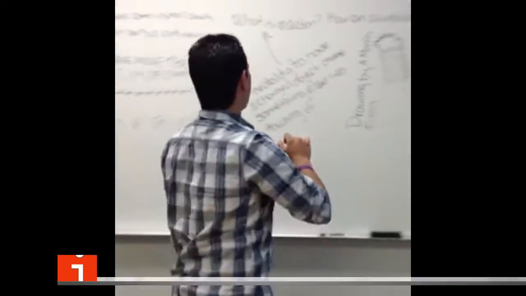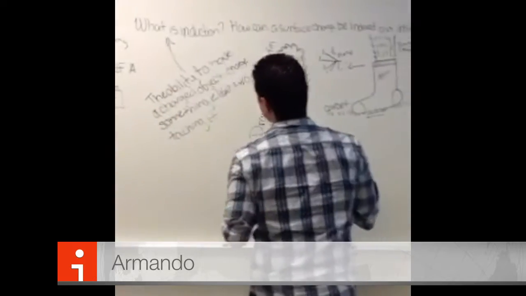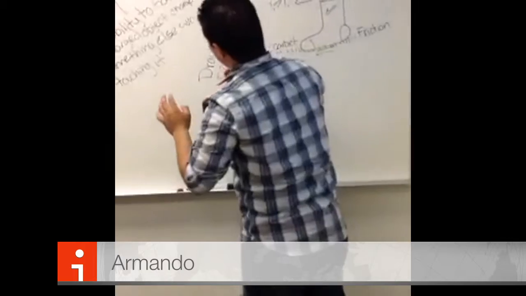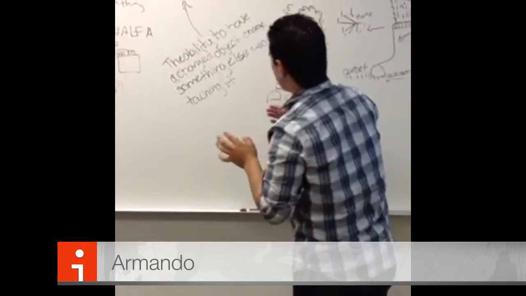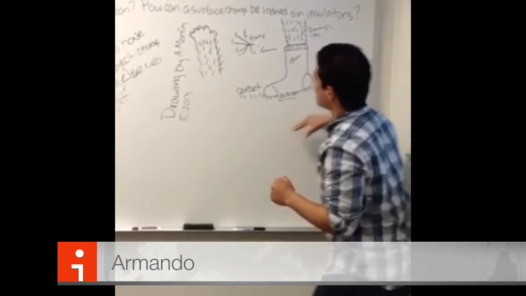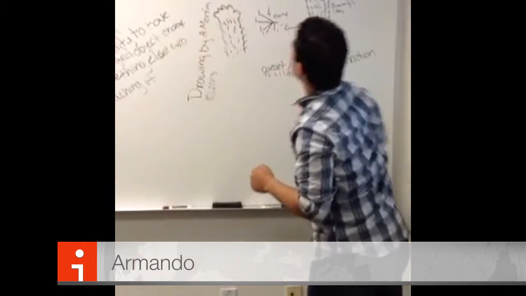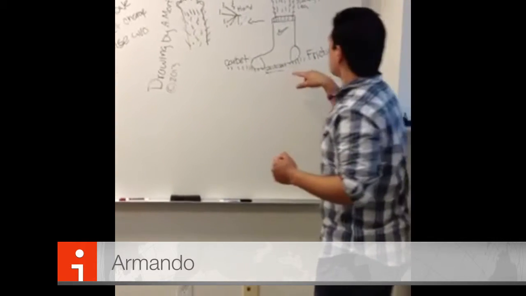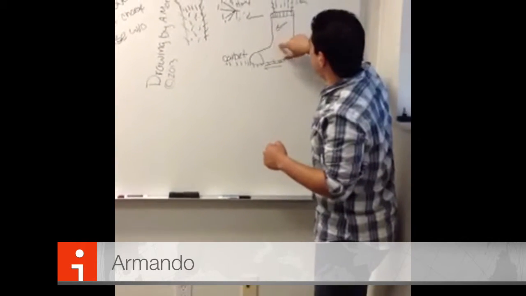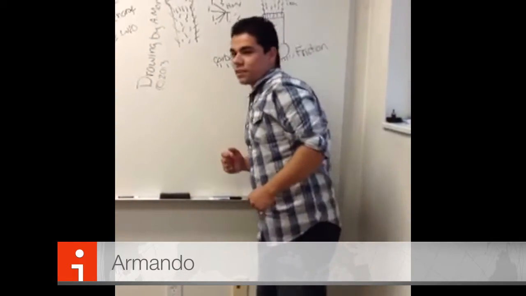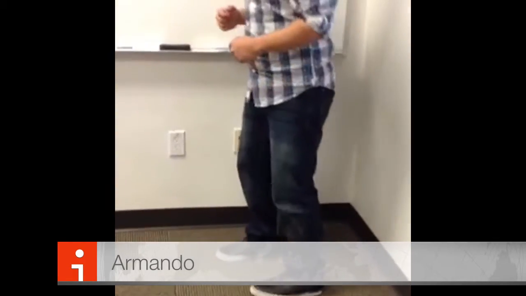And right here we have what is induction. Induction is the ability to have a charged object, something that can charge this object without touching it. So basically, saying right here as an example that answers both of these questions. Right here, how would a surface charge be induced on insulators? So right here you have a sock, this beautiful sock, Nike, and you have a carpet right here. You rub it like this, like that. Pretend we're wearing socks, like this.